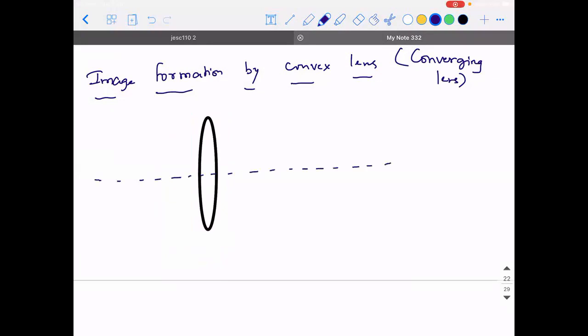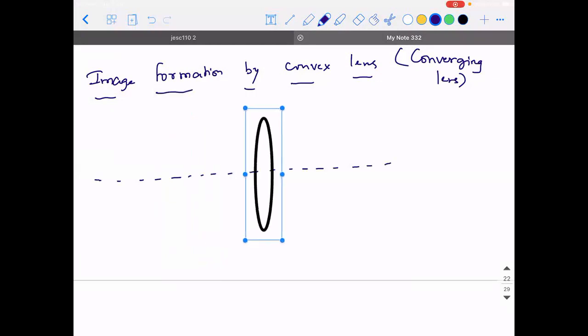So basically, you have points like this. This is the optical center. You have F1 here, C1 here, F2 here, and C2 here.